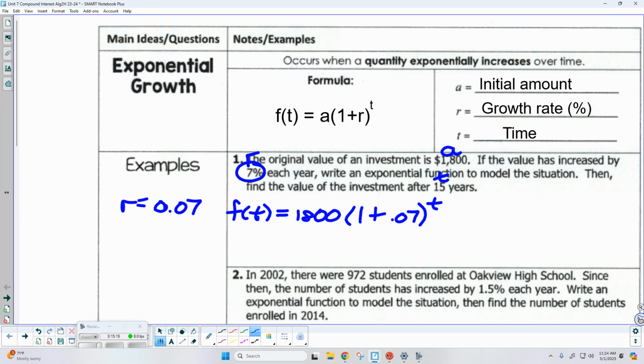Okay. All right, so what is 1 plus 0.07? Yeah, so 1800 times 1.07. So there's my function.